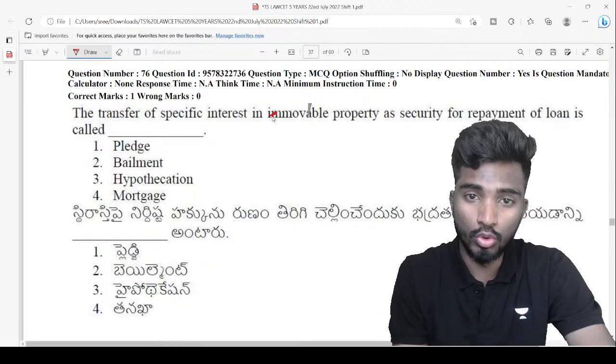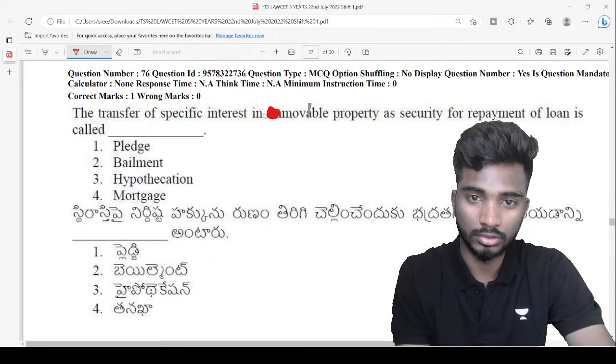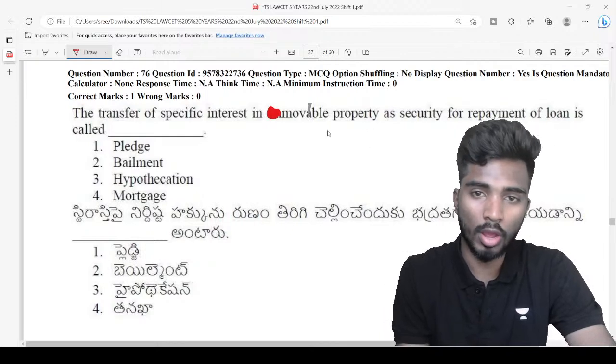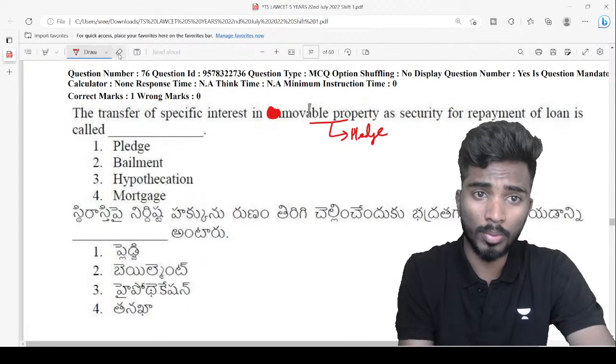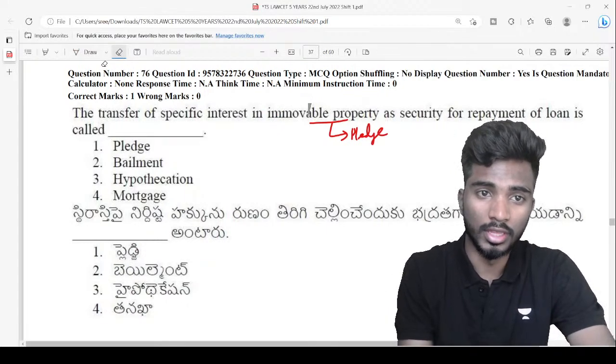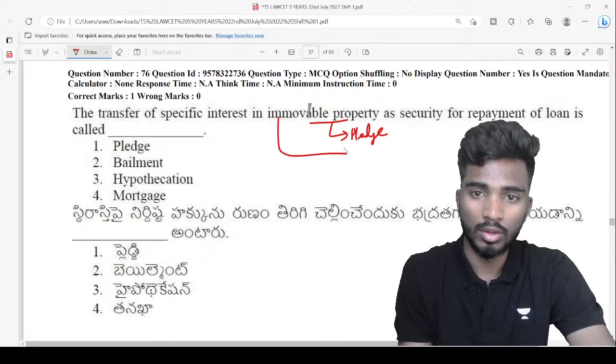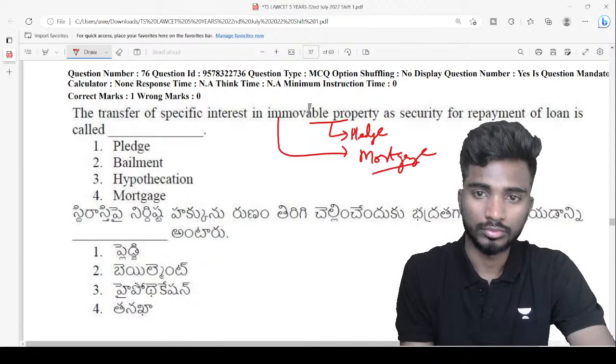If it is movable property, what is the option? If it is movable property, we call it a pledge. If it is immovable property, then it is known as mortgage, right?